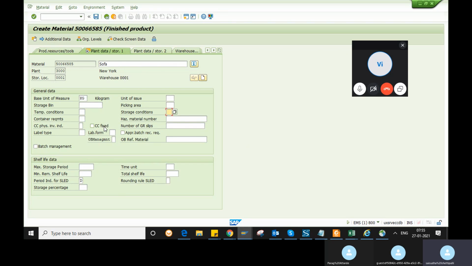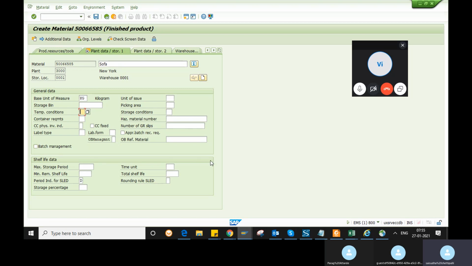Some materials have different storage conditions, like some require a certain temperature, some require a cool place. Whatever storage or temperature conditions you require will be maintained in plant data storage 1.